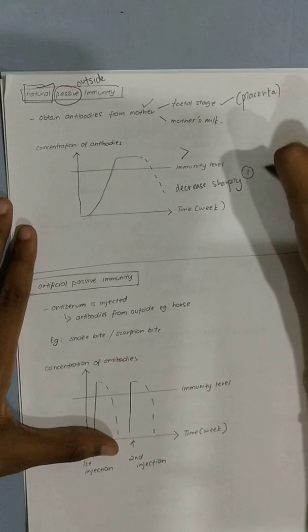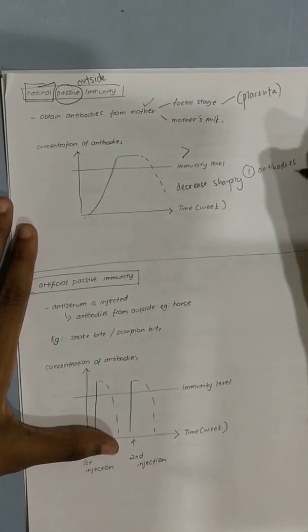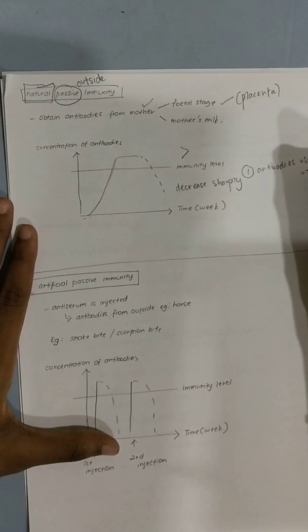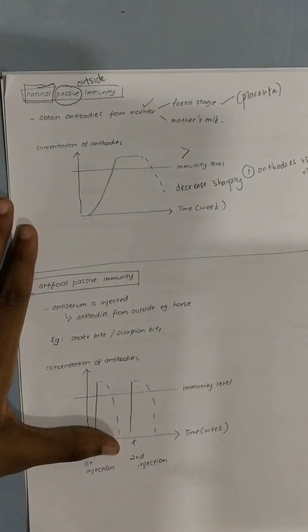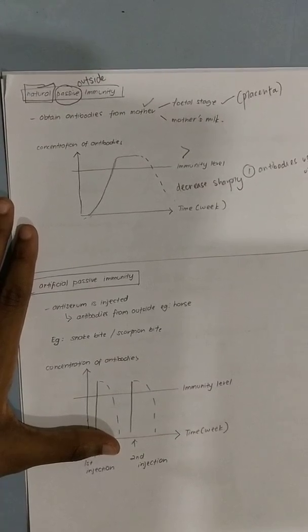One, because the antibodies have been used up. Because babies don't have a strong immune system, so they use all their antibodies. The baby's body uses all the antibodies to fight all the pathogens that are entering.